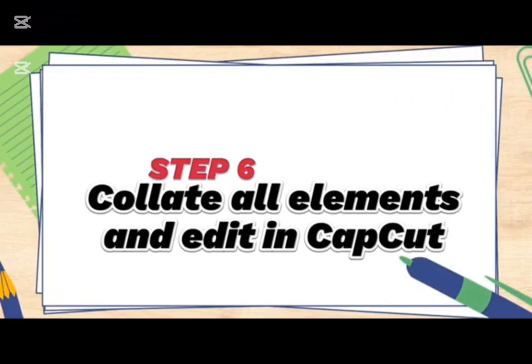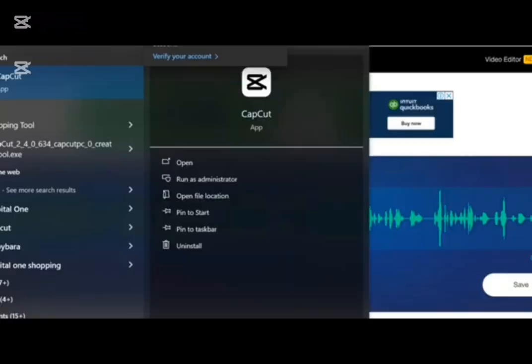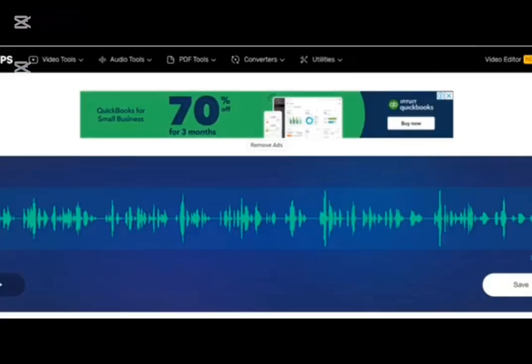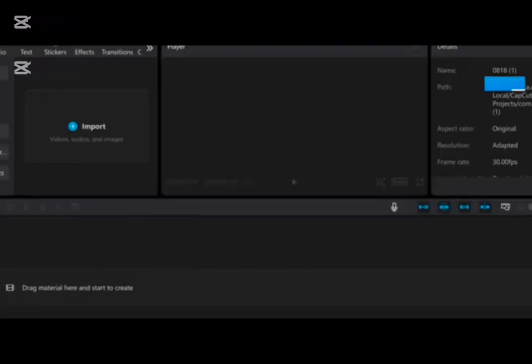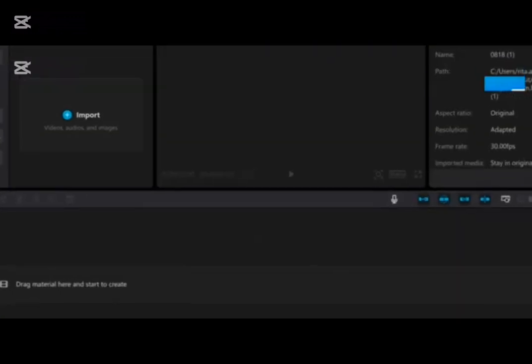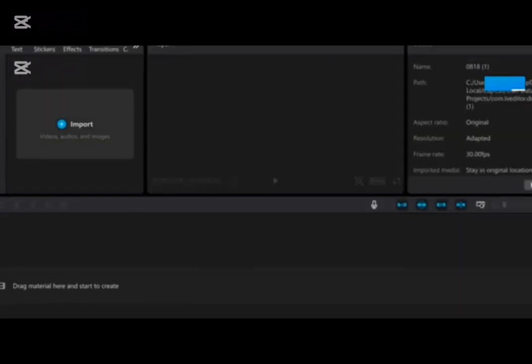We'll be putting all these elements together in form of a video. So I'm going to be using the tool called CapCut. CapCut is available as an application on a computer, or you can have it on your phone. But I have CapCut open on my computer. I have it as an application. I click on create project to create a new project, and this is what you're going to see when you open CapCut. So the next thing is for us to import all the elements that we have gathered earlier.